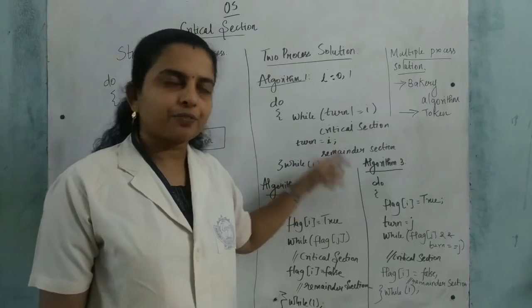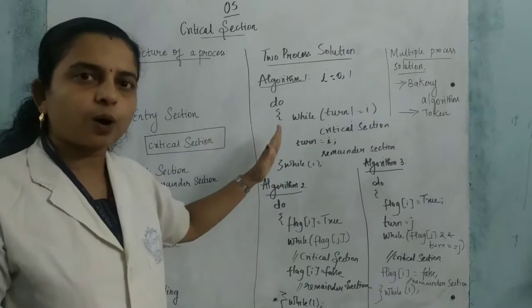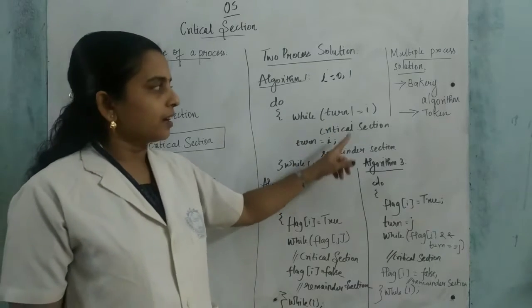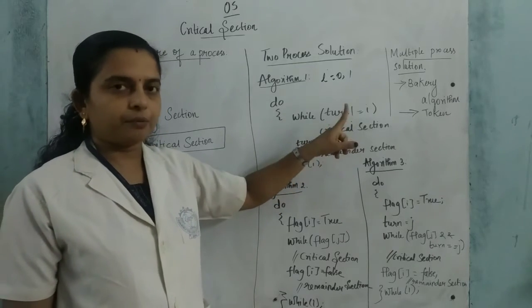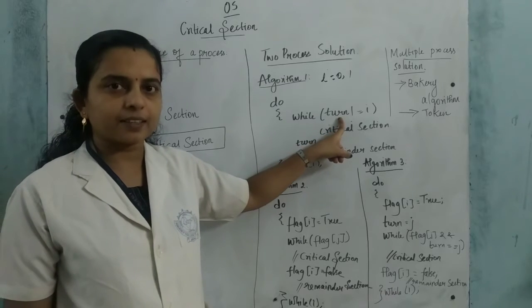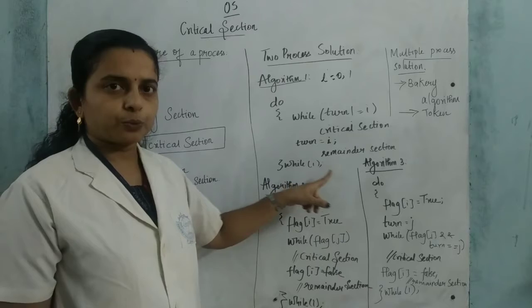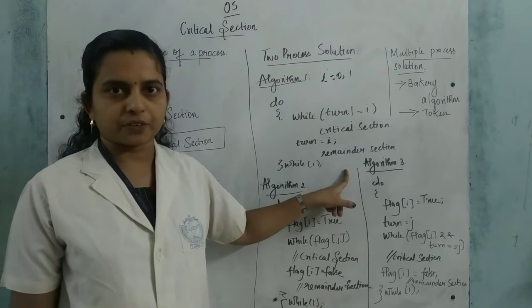From this we can easily say it is solving mutual exclusion, right? Only the process which satisfies this condition can enter inside the critical section; the other has to wait or enter the remainder section.